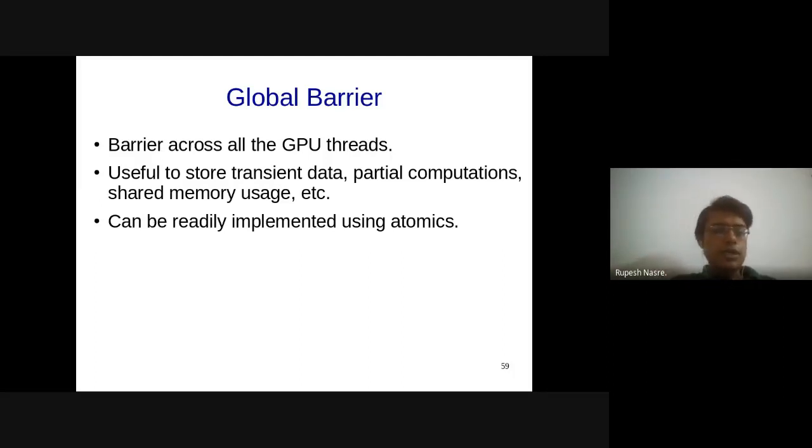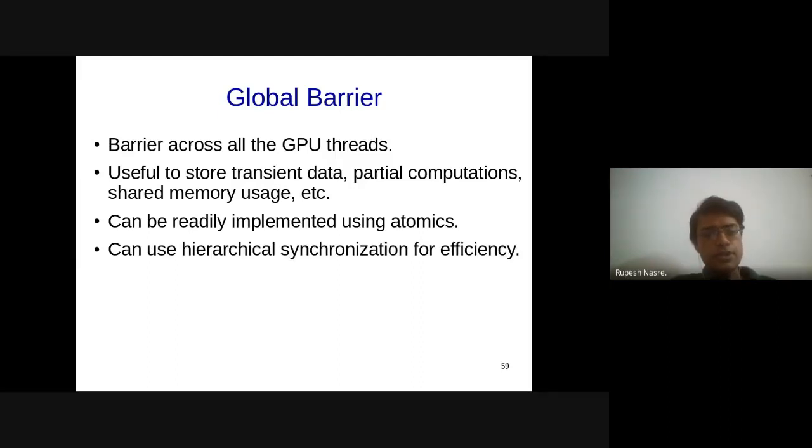Okay, so as I was mentioning, we need to worry about this hierarchical synchronization when we are trying to deal with the global barrier. There are lots of computations. Since we have a large number of threads on the GPU, a lot of computations can be nicely programmed using a hierarchical computation.